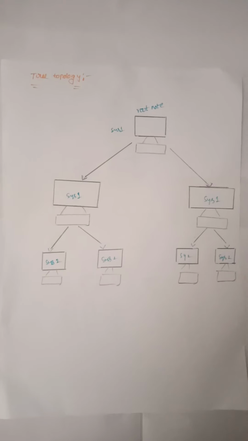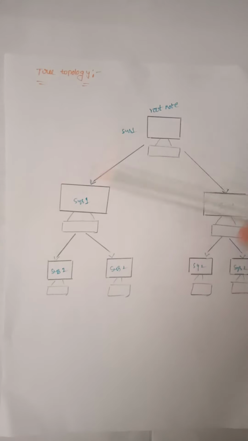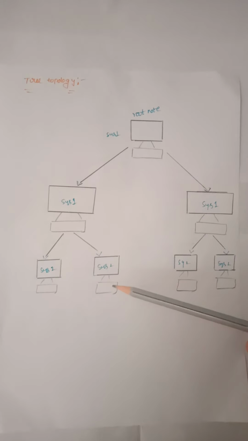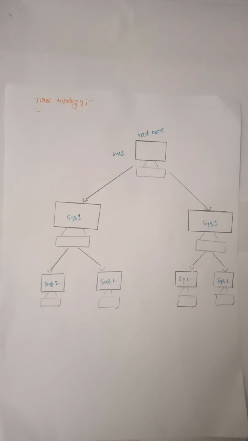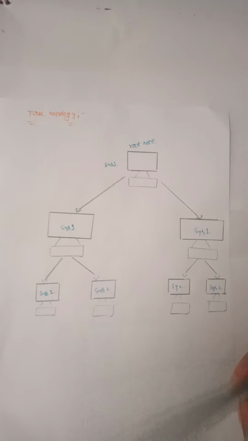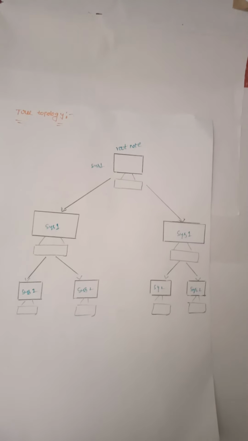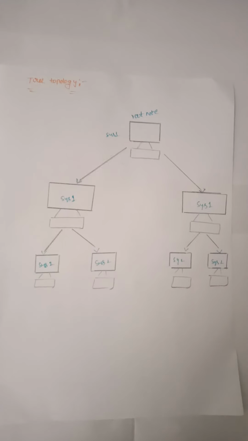The tree topology has at least three levels of hierarchy. This is the first level, this is the second level, this is the third level. The tree topology is applied in a WAN, that is, wide area networks. It is an extension of the bus topology and the star topology. This is network topologies.